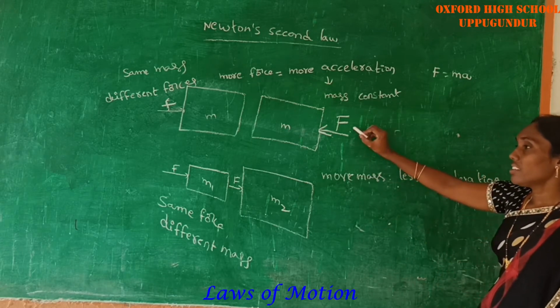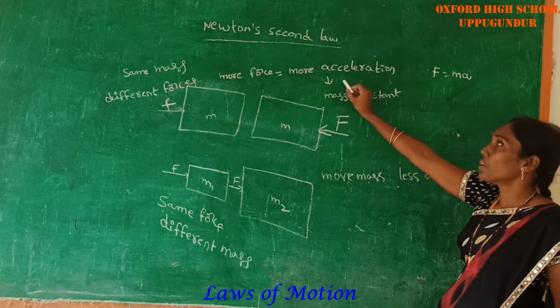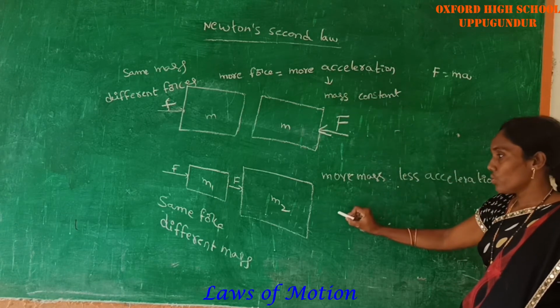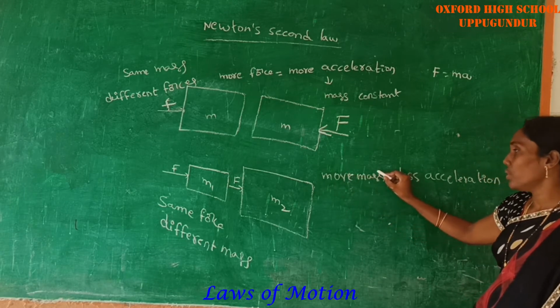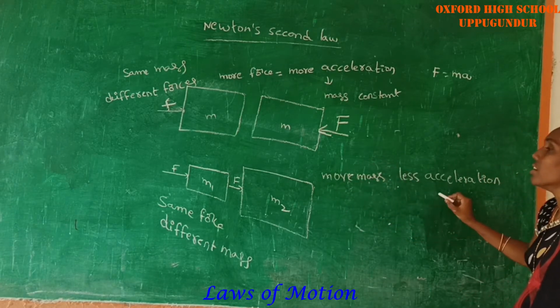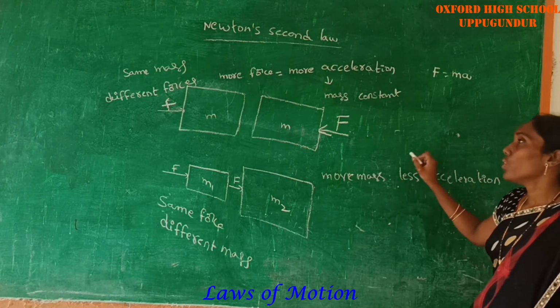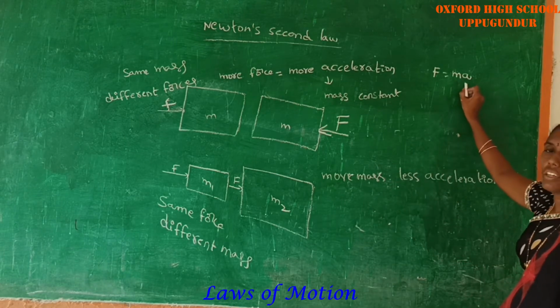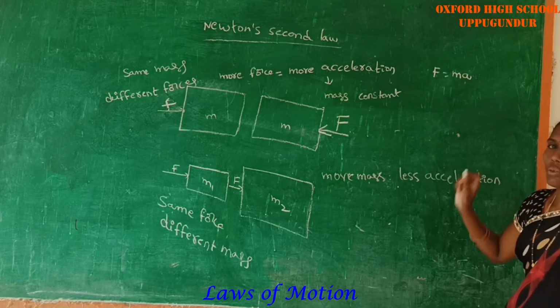In this activity, we are applying more force, so we produce more acceleration. In this one, if the mass of the body is very high, the acceleration produced by that body is very less. By using these two activities, we can derive and define Newton's second law, that F is equal to ma.